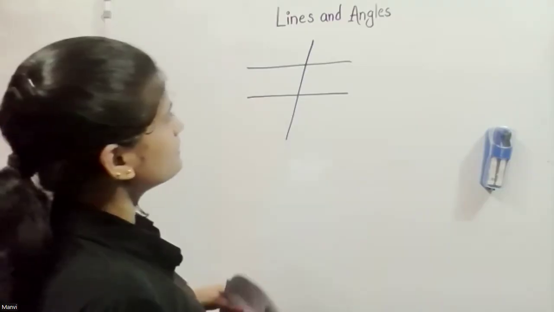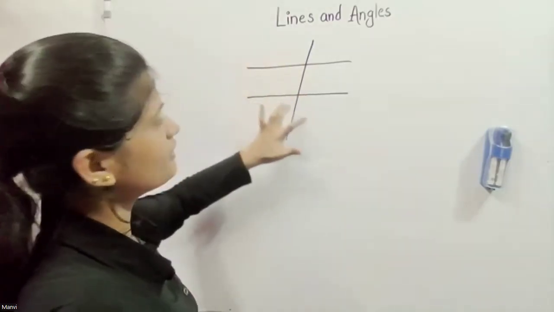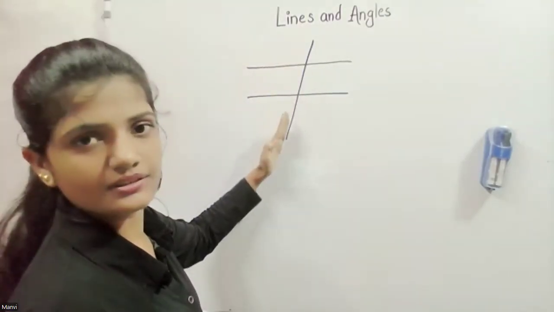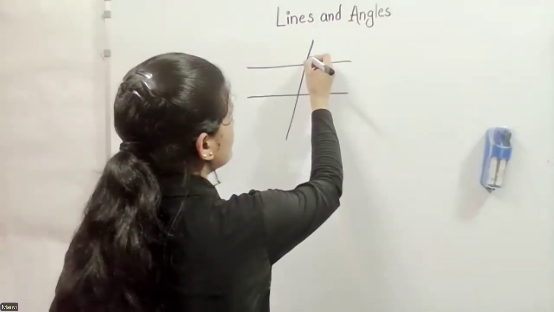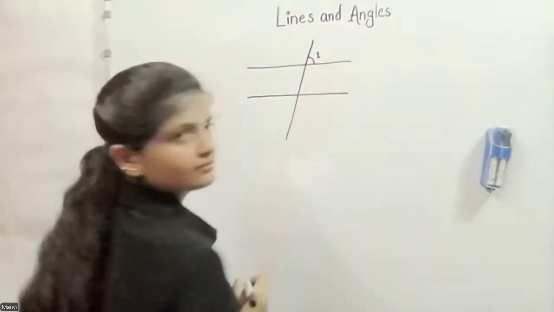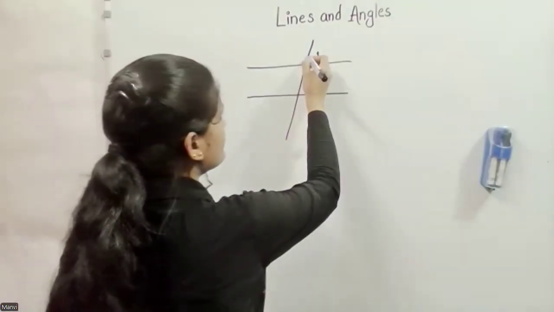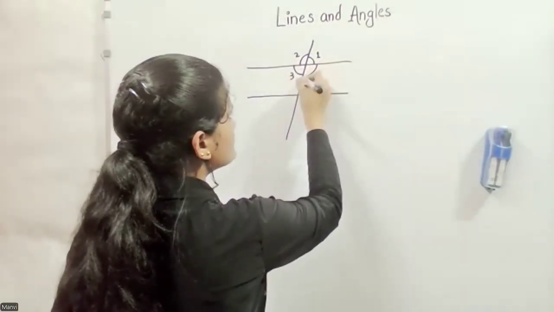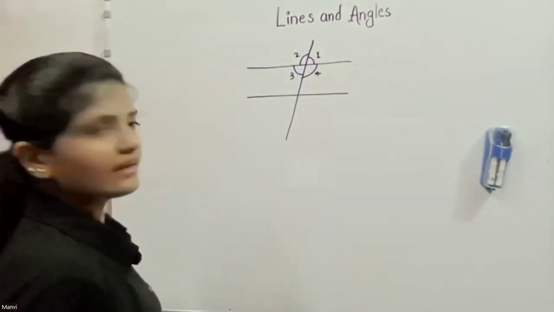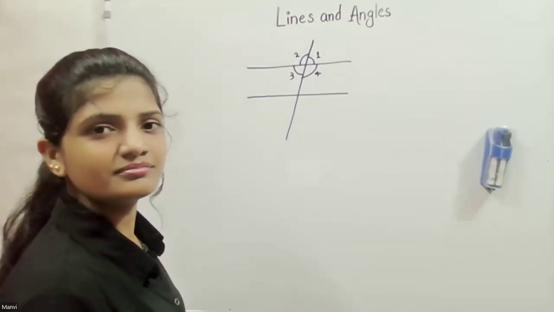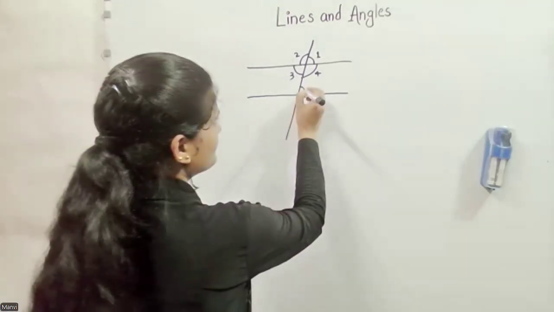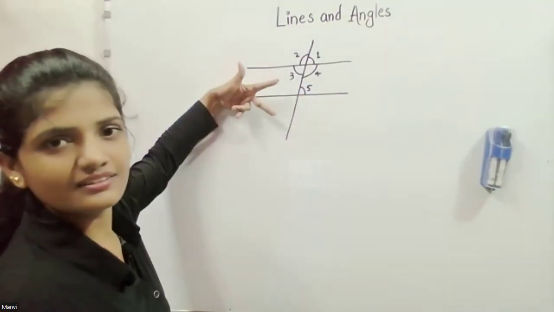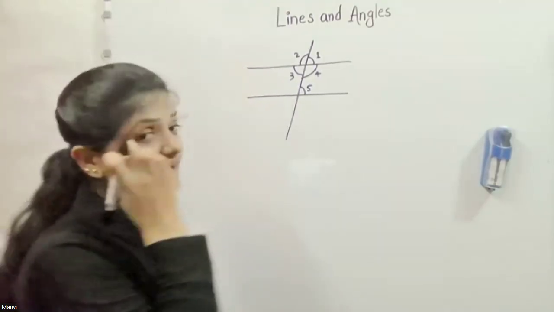So here you can observe that there are a few different angles formed by these two parallel lines and this transversal, right? Here we can call it angle one, first angle. This is second. This is third, and this is fourth. Any more? Yes, here also angle five, number six, because we have two parallel lines.